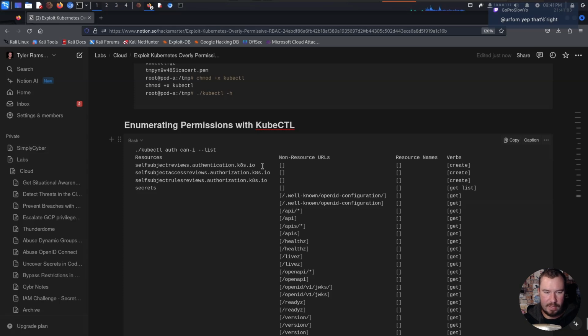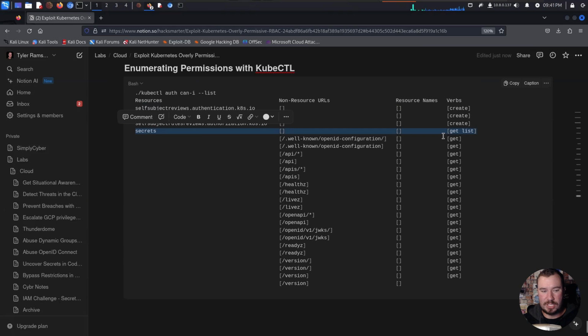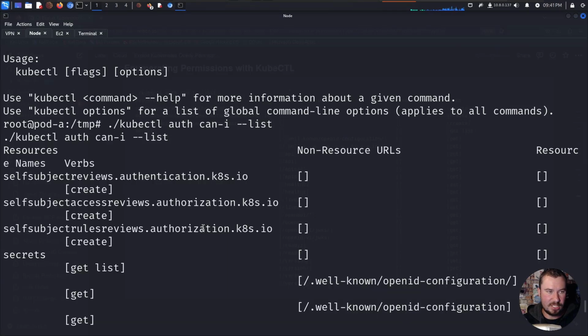So we have selfsubjectreviews, create. We have secrets, which should stand out to us, that we can get and list secrets from what I can see there. And so if we want to retrieve secrets, which seems like a good thing to do, like if we can get secrets, let's go ahead and test if we can get secrets. Let's give that a shot.